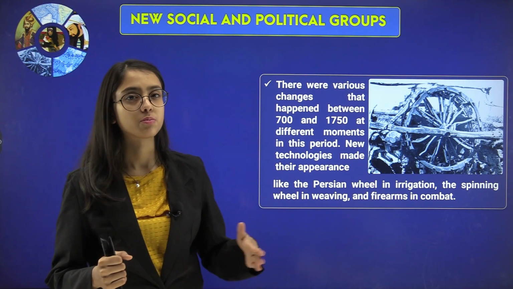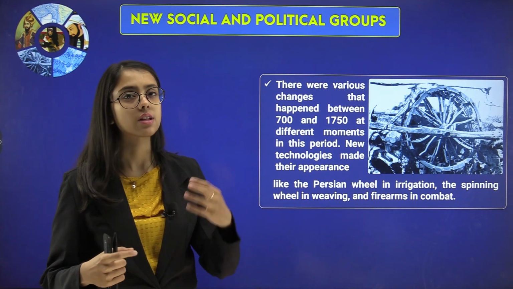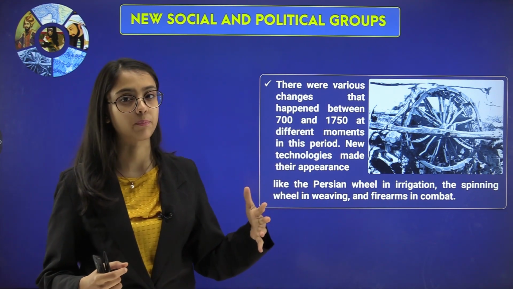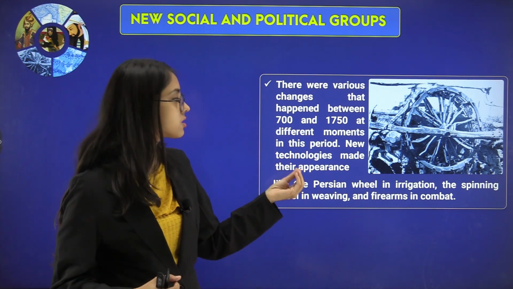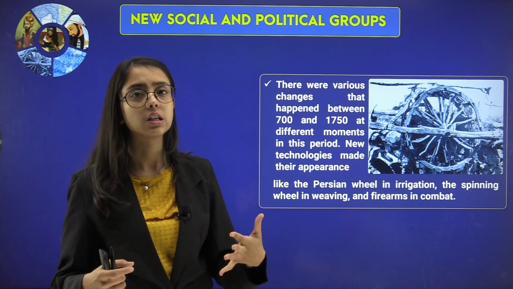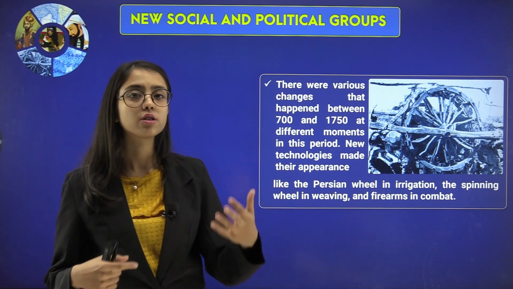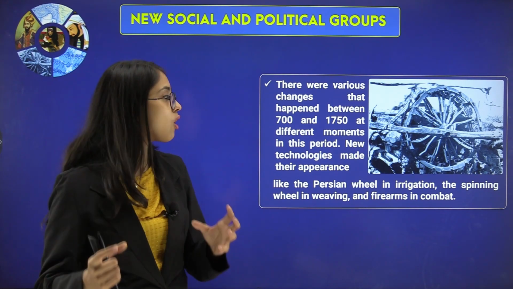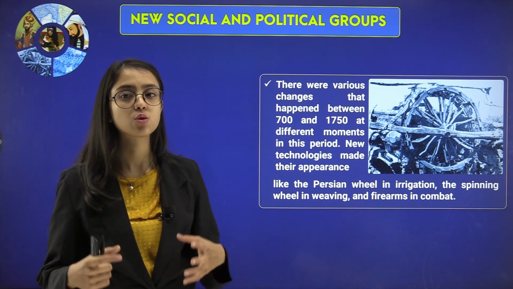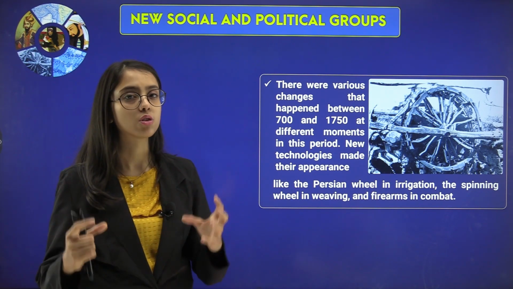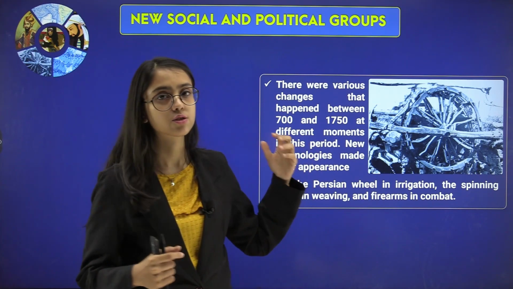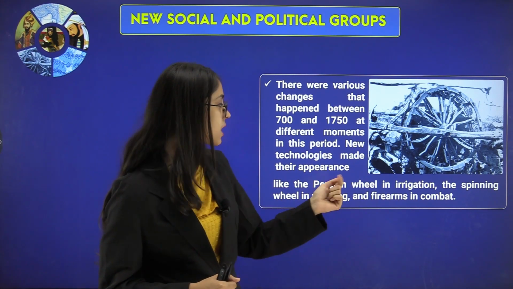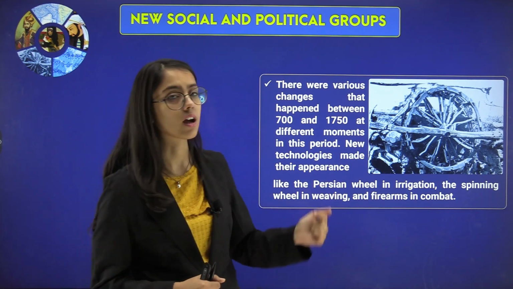There were large movements, differences and developments that took place in this period, and it was a very long period of time. New technologies made their appearance. For example, earlier people used to walk. There were no cars or chariots. So they started to build long logs of wood to use in chariots to form carts, etc. Like the Persian wheel in irrigation, the spinning wheel in weaving, and firearms in combat.